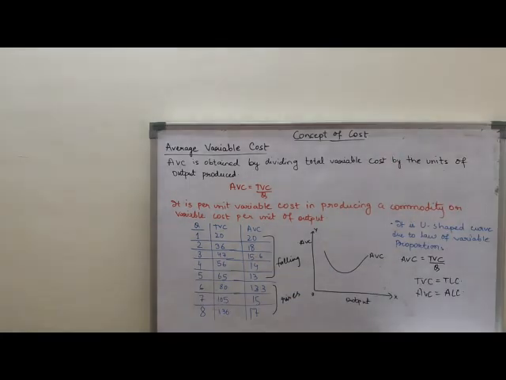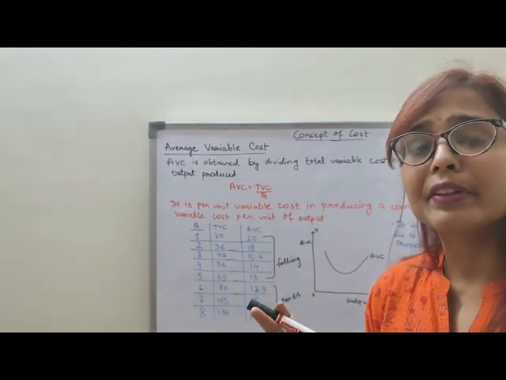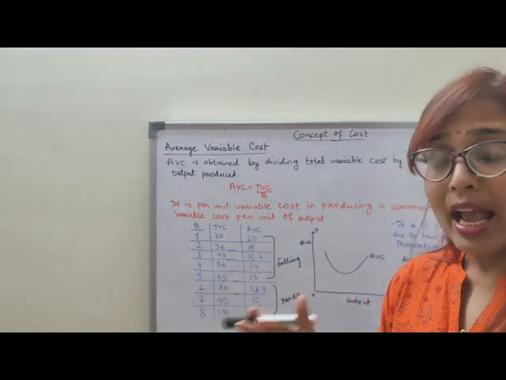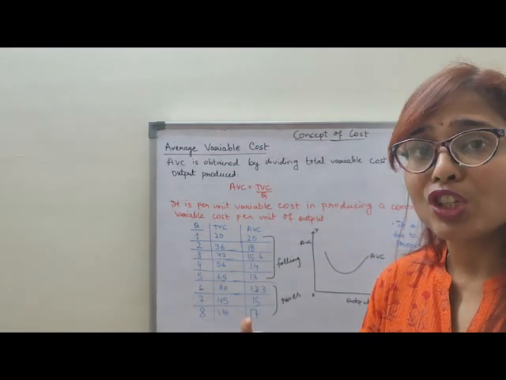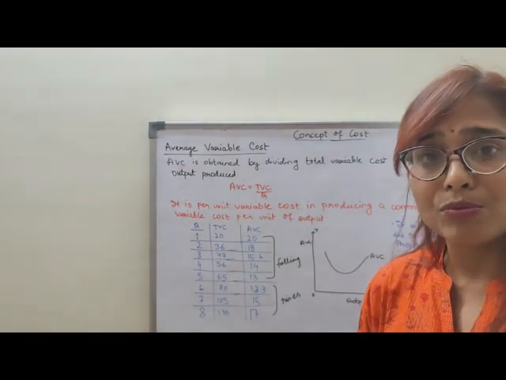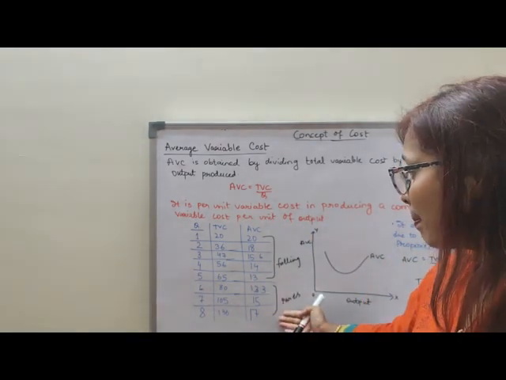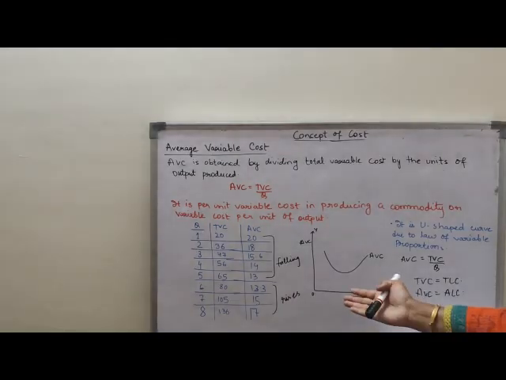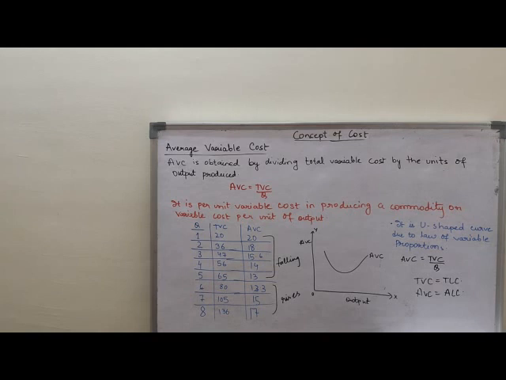Again I am making it clear that in the case of increasing return, as AP rises, my labor becomes cheaper. When labor becomes cheaper, average labor will also become cheaper. And after that, when AP falls, my labor becomes expensive, so my average labor will also be expensive. So this is the case in average variable cost. Okay, understood children? Note it down please.